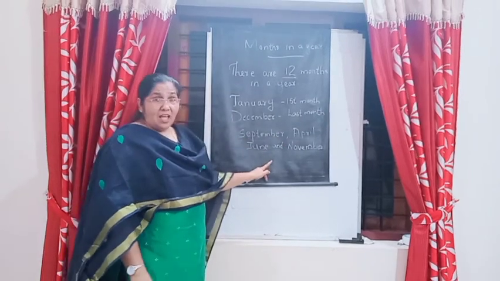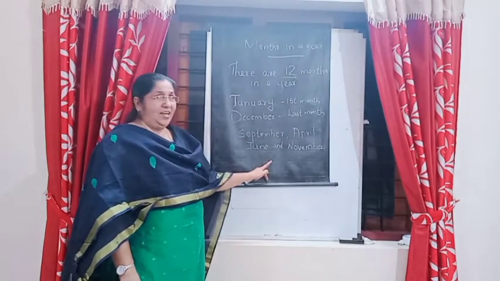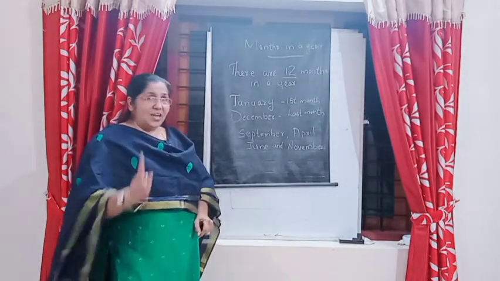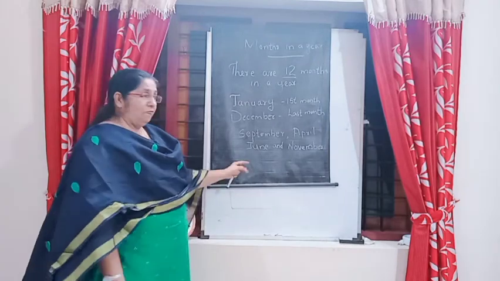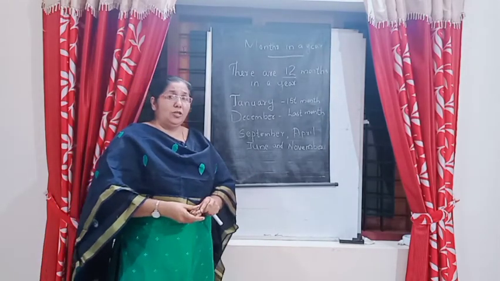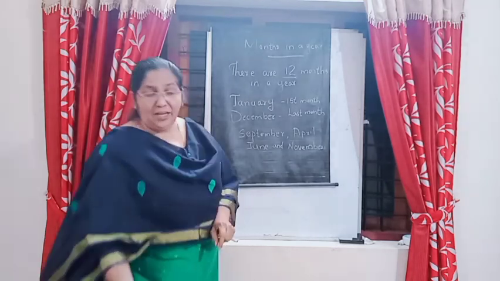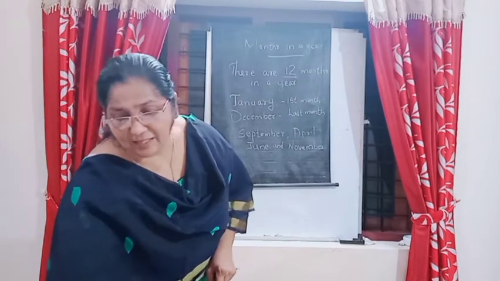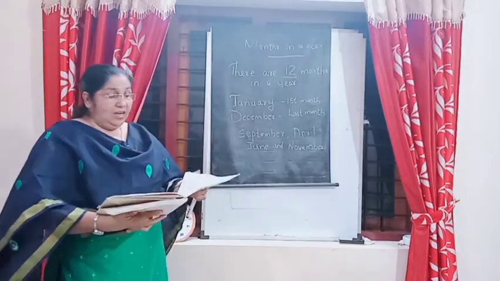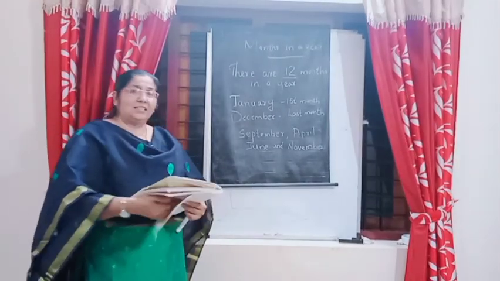The rest of the months have 31 days. That is 7 months that have 31 days. Except February alone. February has only 28 or 29 days. When February has 29 days, the year is called a leap year.